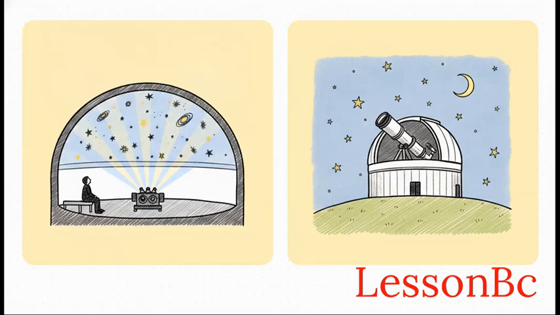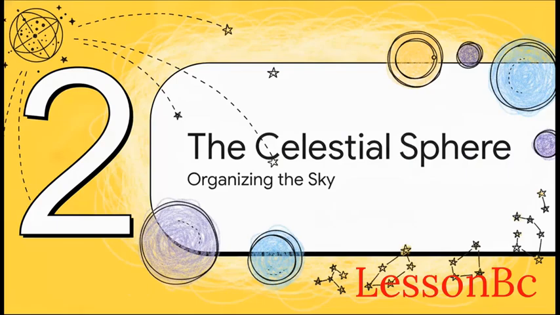Now today, it's a bit harder to see that map, right? City lights and bad weather really get in the way. So to fix that, we have planetariums. A planetarium is an awesome indoor facility that simulates the entire sky for you, completely free from light pollution. On the flip side, we have observatories. An observatory is a dedicated scientific facility packed with powerful telescopes used to directly observe the actual, real objects out there in space.